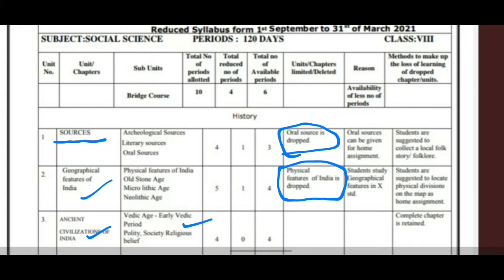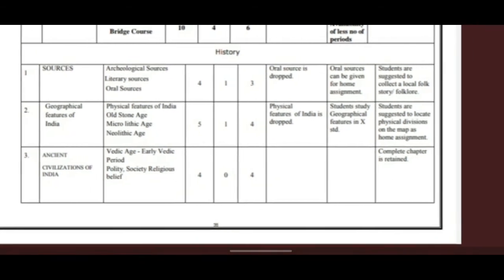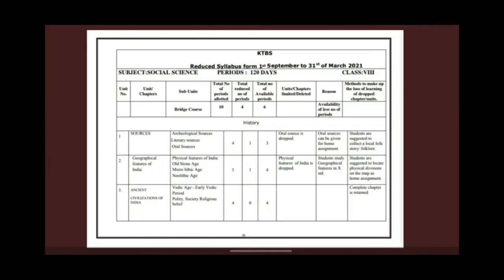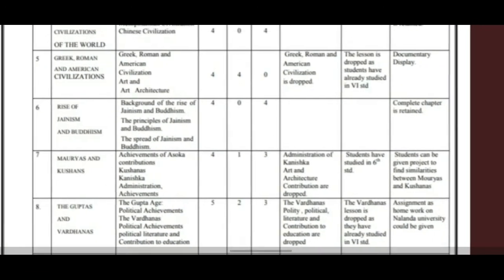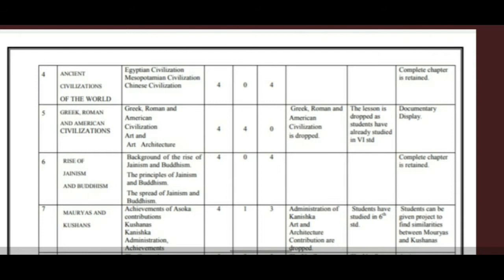Now the fourth lesson is Ancient Civilization of World. In this unit the subunits are Egyptian civilization, Mesopotamian civilization and Chinese civilization. In this also the lesson is completely retained, meaning you have to read it fully, nothing has been reduced or dropped. Next is the fifth lesson, Greek Roman civilization. Here this lesson is completely deleted or dropped because you have already studied it in 6th standard.